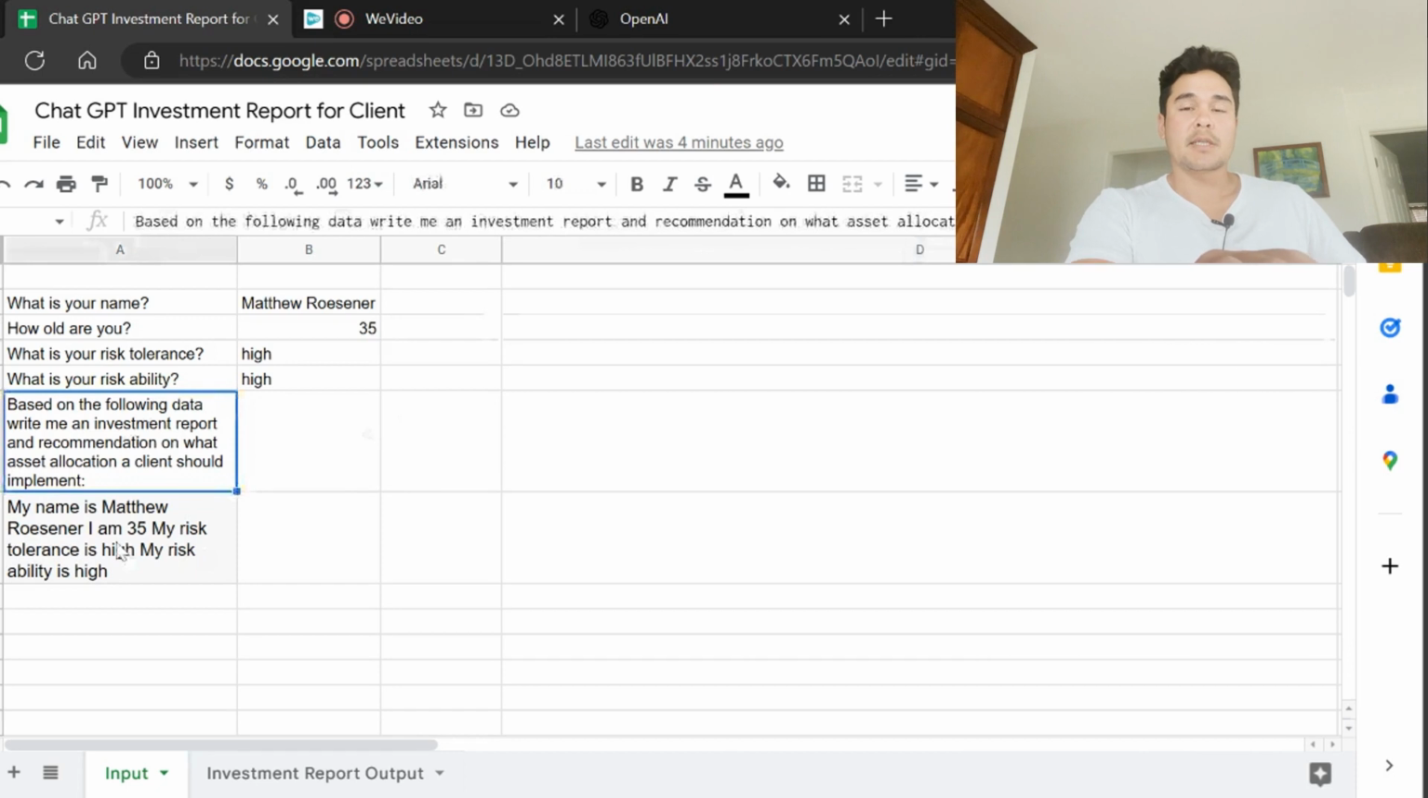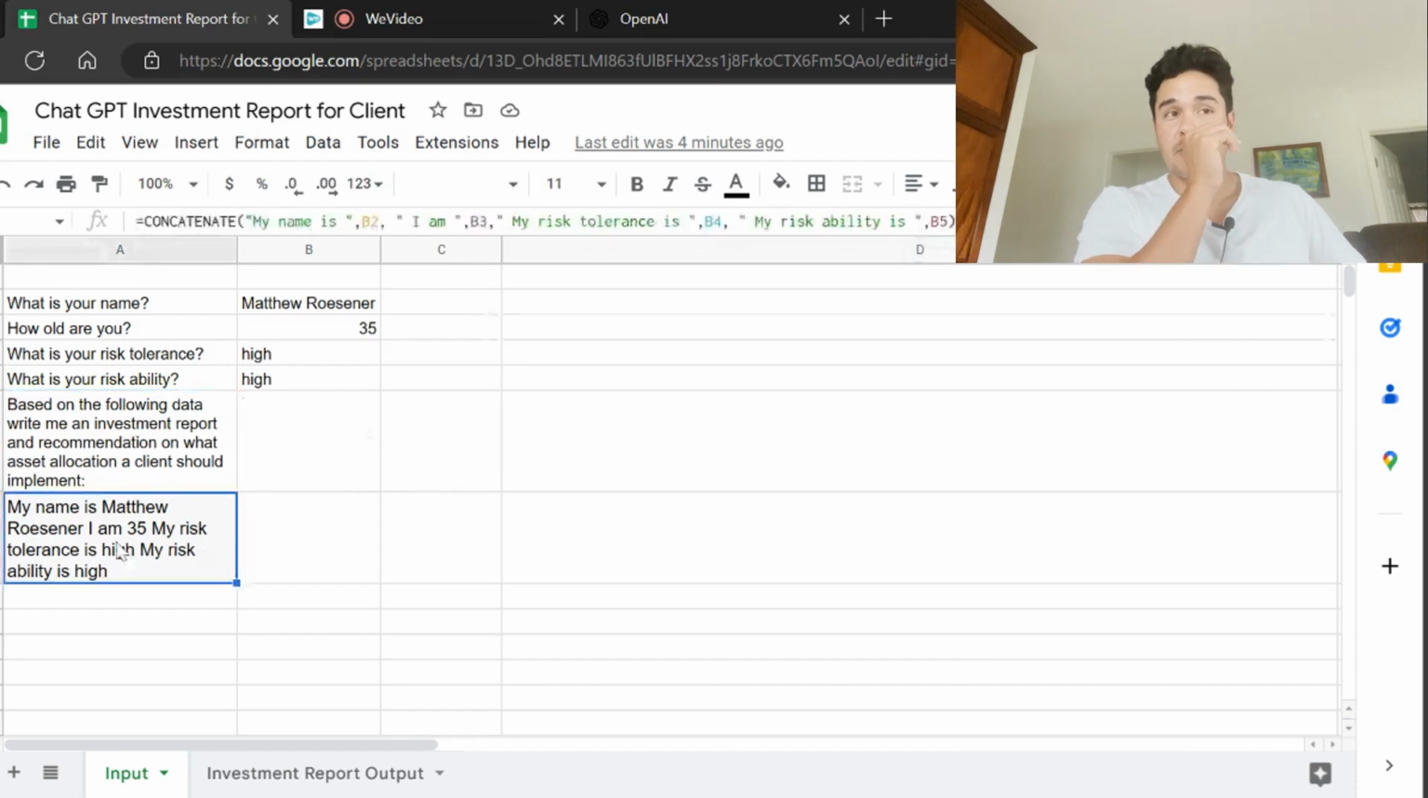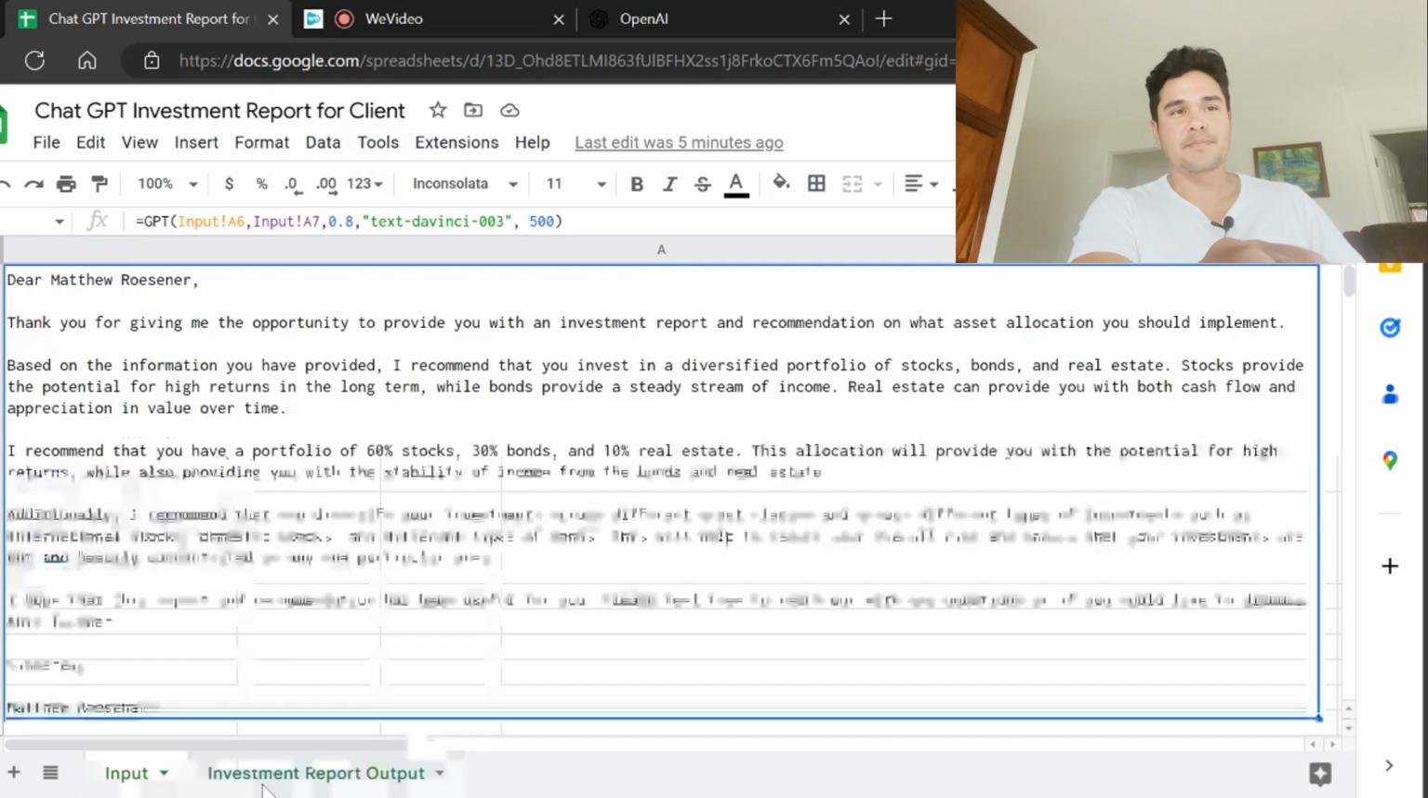And the formula also takes an additional value variable. As you notice, I use the concatenate formula here where I've taken this text and the data point. So my name is Matthew Rosner, I am 35, my risk tolerance is high, my risk ability is high. And so let's see what happens. So this is the output.